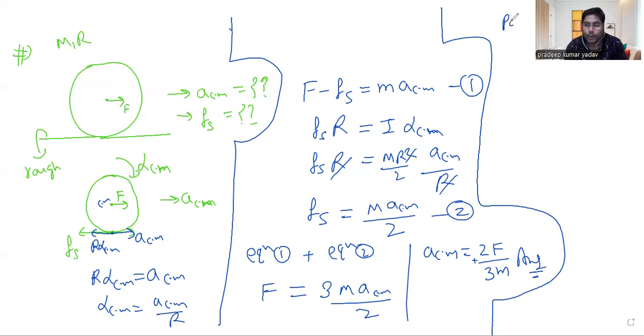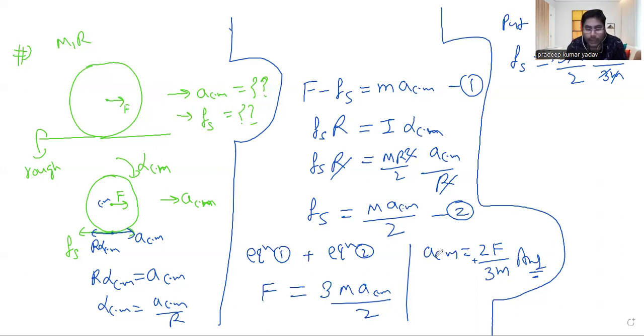So put ACM in the equation, let's say 2. So Fs is what? 3m by 2 ACM if you put, so it is 2f by 3m, right or not? So m and this, okay, everything is going to be cancelled out, right? First of all, let me check everything's fine.